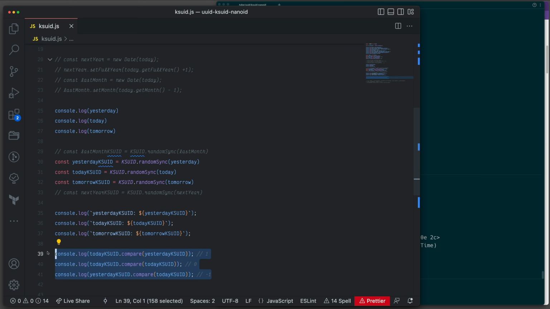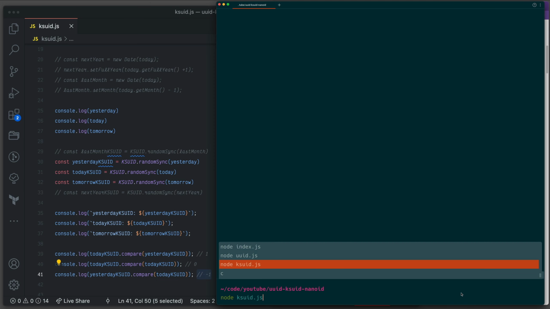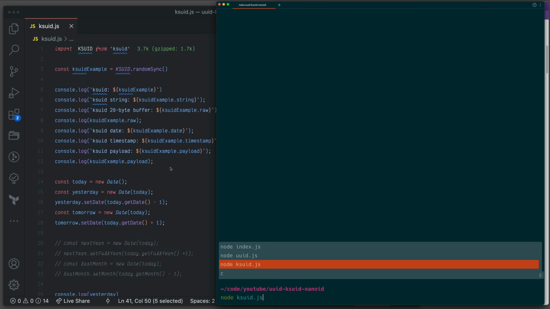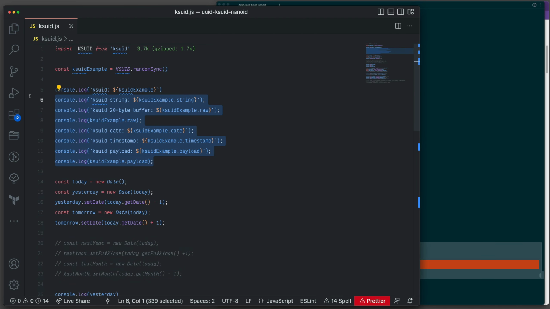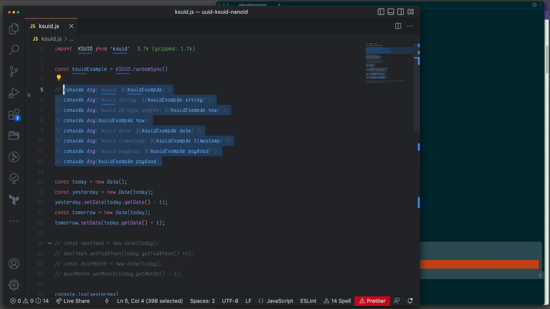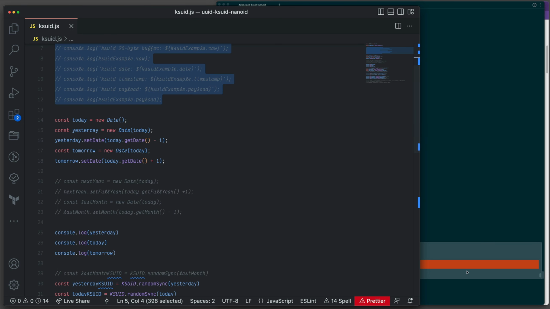With a comparison, basically we are saying if today KSUID, so we're comparing it with yesterday. If today is bigger than yesterday, whatever is the input, then it will give us 1. And if they are equal, give us 0. And if yesterday compared with today, so means the one which we're comparing with is bigger, it will give us -1. So let's just quickly run this one so everyone has more idea. I'm going to comment out all of these things because it will be less noise around.